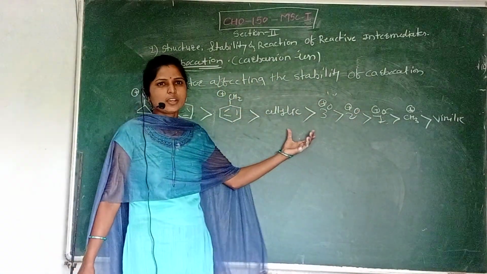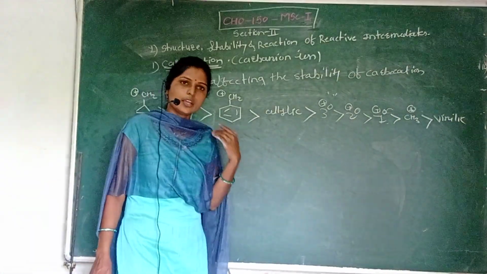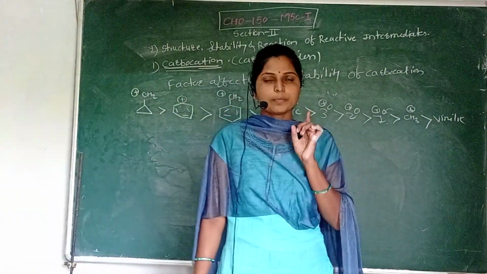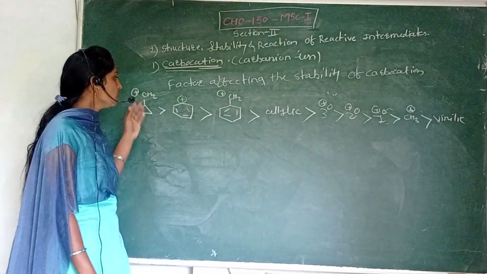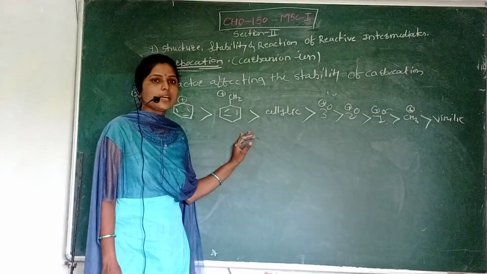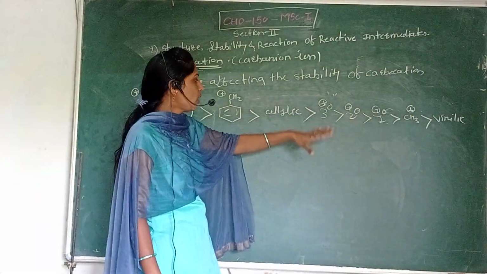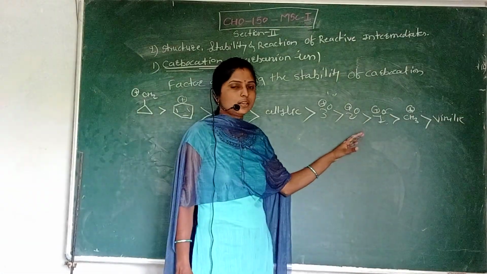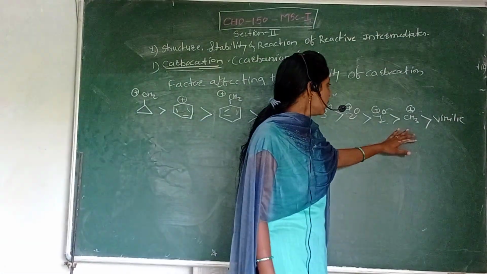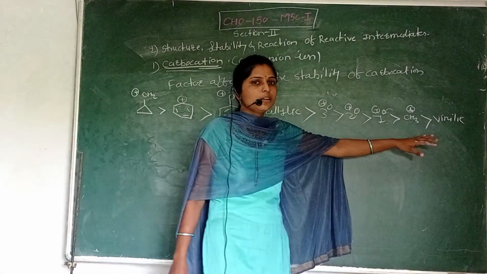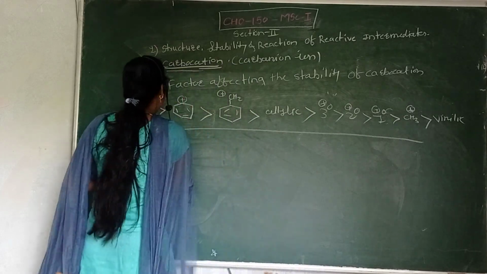Anyway, we can discuss the stability of carbocation. First of all, among carbocations, the isopropyl carbocation is more stable than the aryl carbocation, then the benzylic carbocation. Benzylic carbocation is more stable than allylic carbocation. Allylic carbocation is more stable than tertiary carbocation, secondary carbocation, then primary carbocation, then methyl, and then vinyl. This is the stability order for the carbocation.